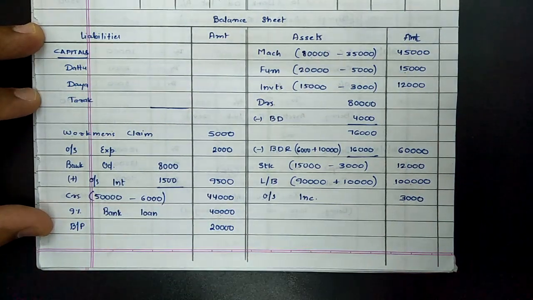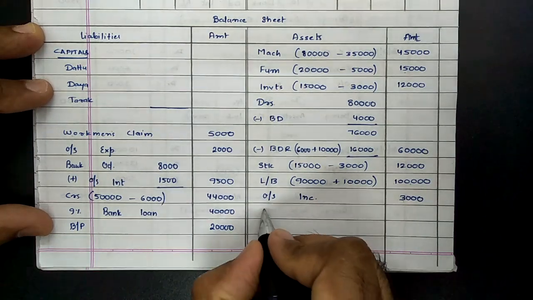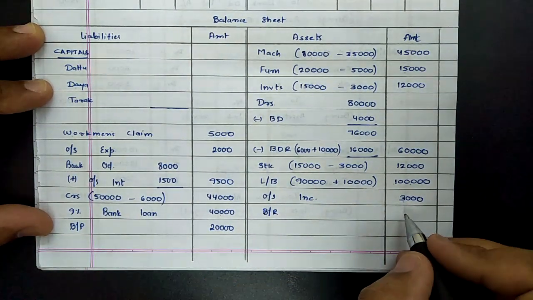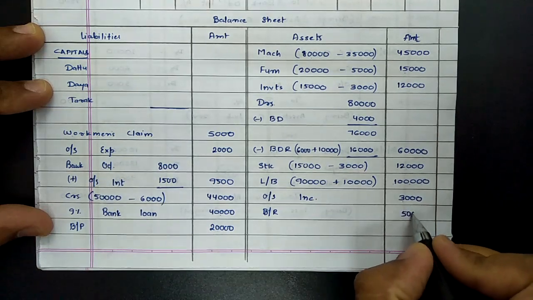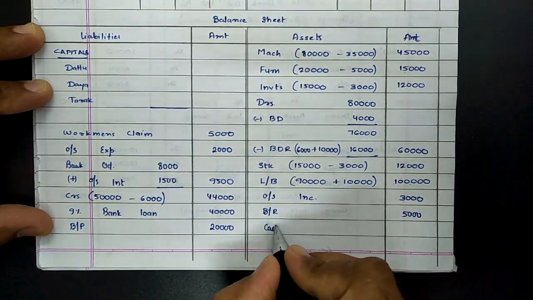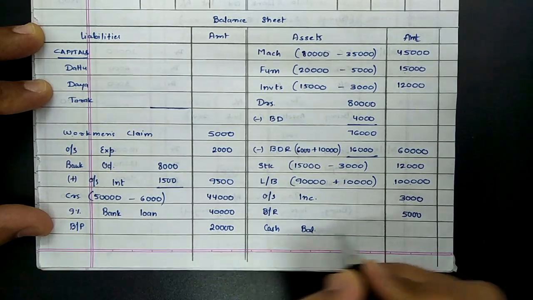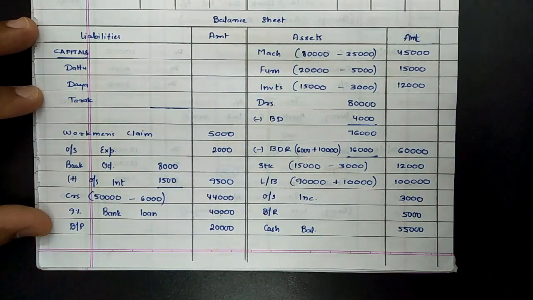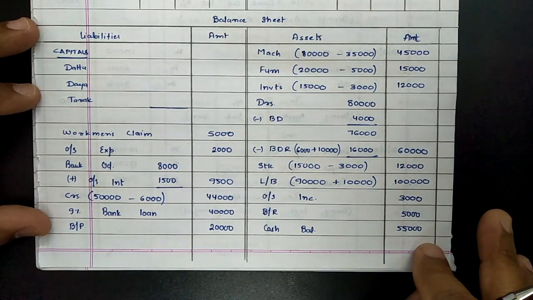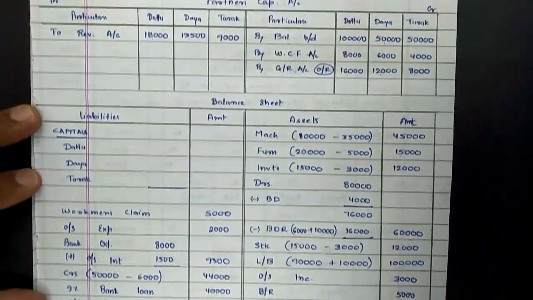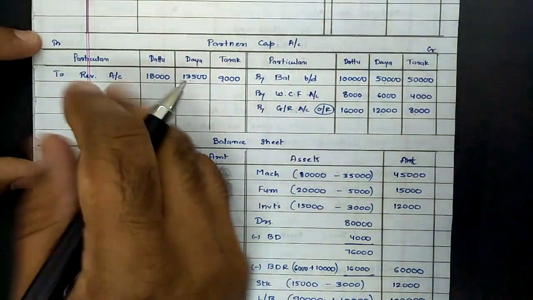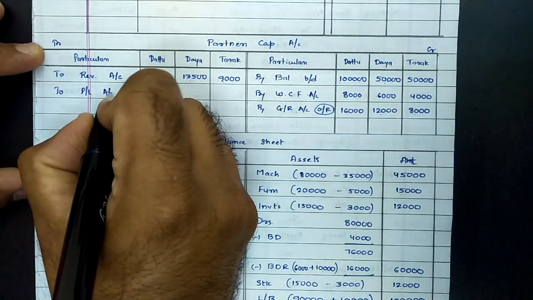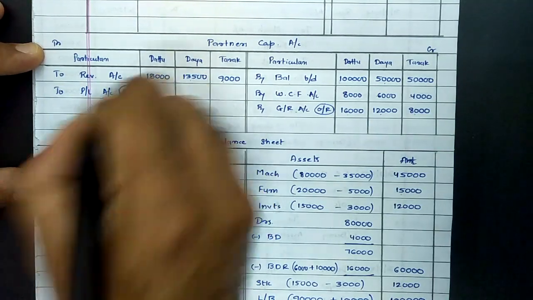Then coming towards asset side. On asset side, bills receivables were unrecorded, so we will record it as it is, which were rupees 5,000. Then cash balance, again it would be recorded as it is on asset side, rupees 55,000. And last entry, P&L account balance is given. So when profit and loss balance is given on asset side, it implies balance of loss, and losses are to be borne by partners. So partners' capital has to be reduced, and in order to reduce capital, capital accounts are to be debited in their old ratio.